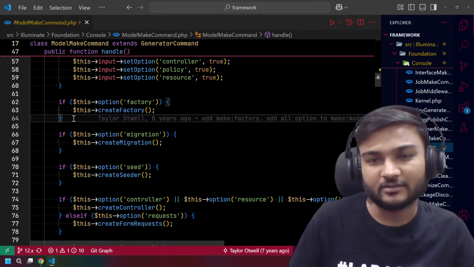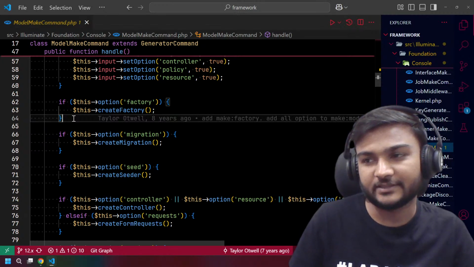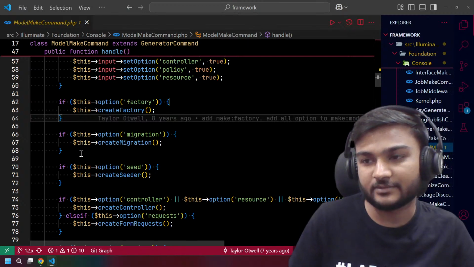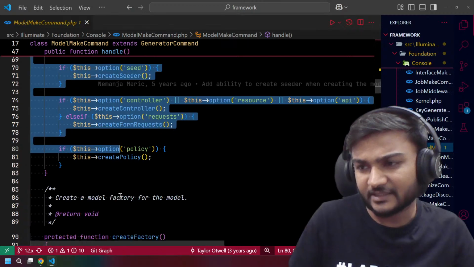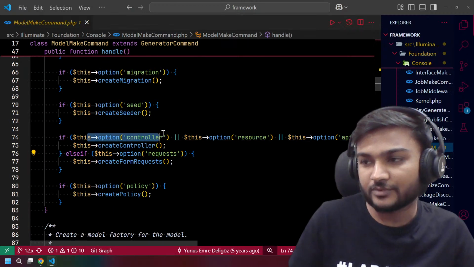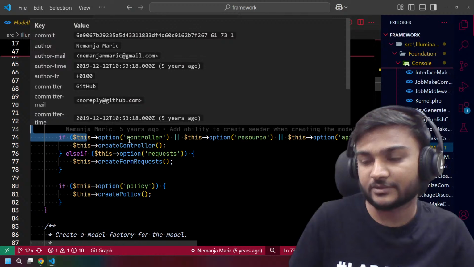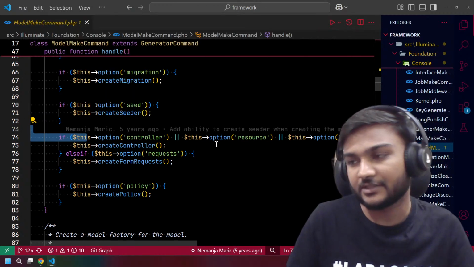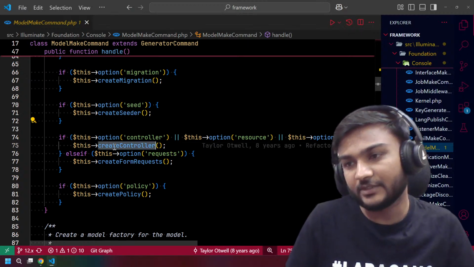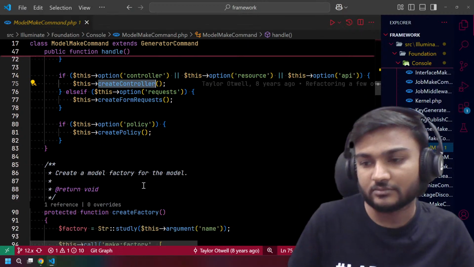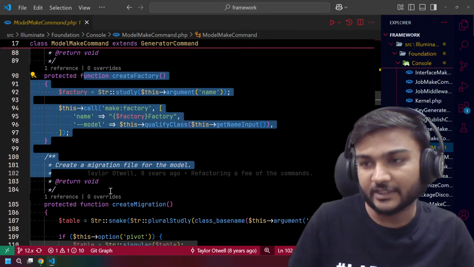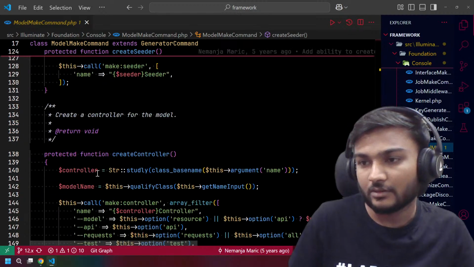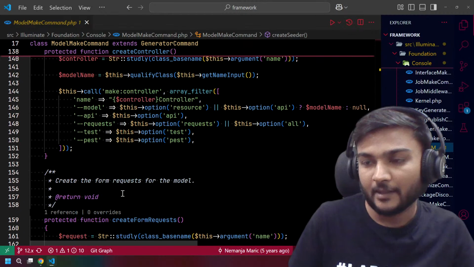That's going to be tricky. So let's say Taylor will tell us what we need to do with that particular stuff. Then we have migration and all. If all the stuff is already there, we will say we need to create a controller. So that's how it is working. We have a create factory function, a create migration function, and all the other stuff.